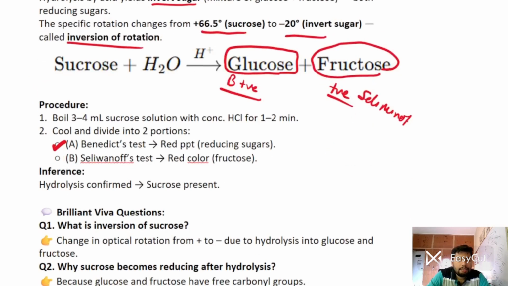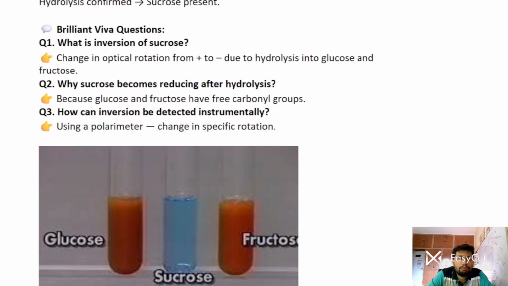Right? You can see what the inversion of sucrose is: a change in optical rotation, so it is called inversion hydrolysis, from plus to negative, due to hydrolysis to glucose and fructose. Right? So why does sucrose become a reducing sugar after hydrolysis? Because glucose and fructose both have a free carbonyl group. Okay, that's why. How can inversion be detected? By a polarimeter, which can detect a specific change in rotation.